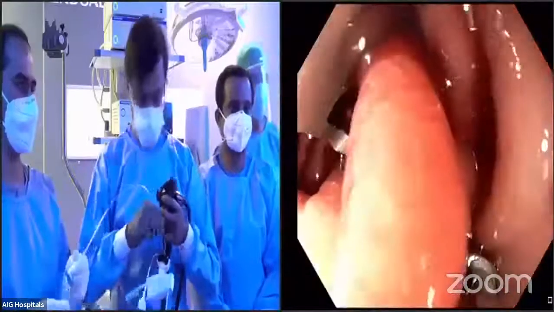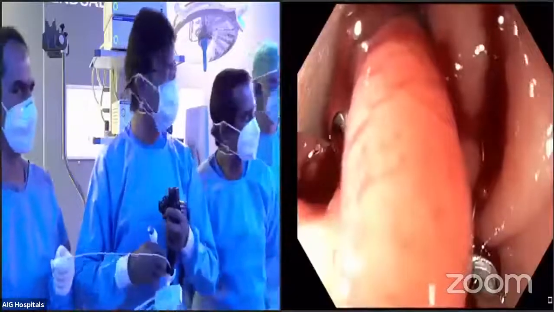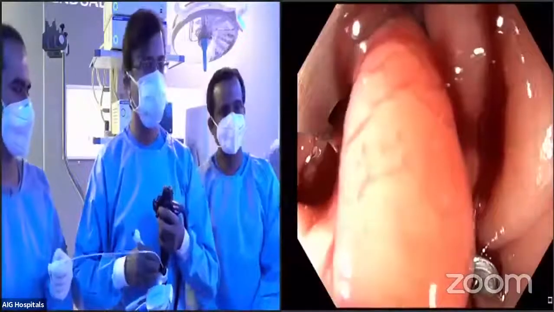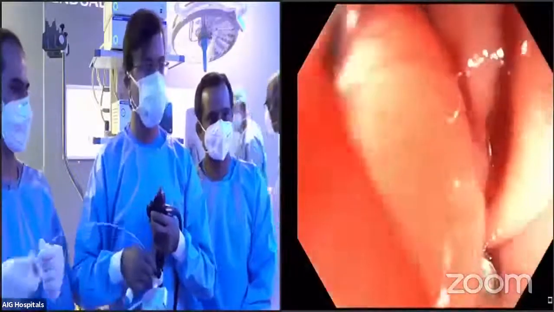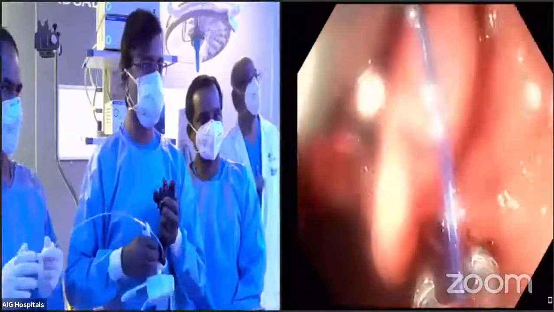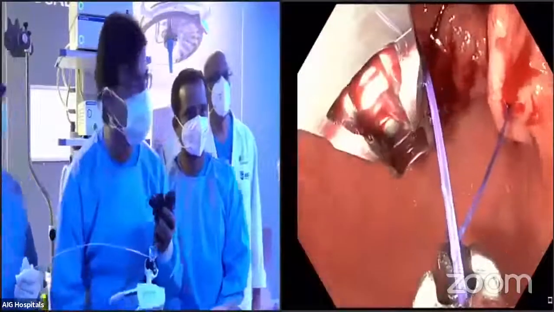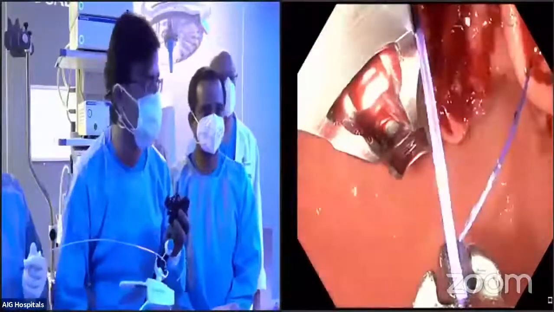Right. And now another question somebody will have is how many times we have to revolve. There is no hard and fast rule of how many times to revolve because it all depends on how good an amount of tissue you got into. So usually around 4 to 5 revolutions of the helix are good. But again, as I told you, it's case dependent.